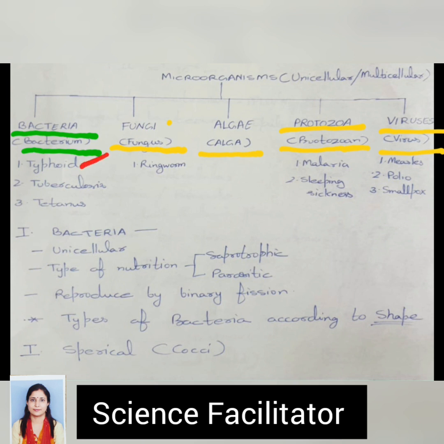Bacteria may cause typhoid, tuberculosis, tetanus in human beings, and ringworm is caused by fungi, and algae sometimes lead to food poisoning. In protozoa, malaria is due to a protozoan. Sleeping sickness is also due to a protozoan. Viruses cause measles, polio, and smallpox.